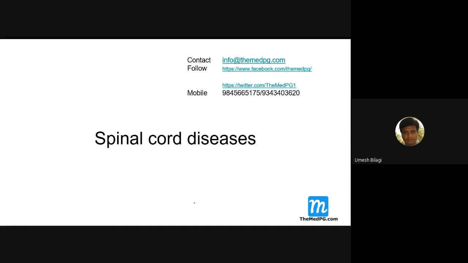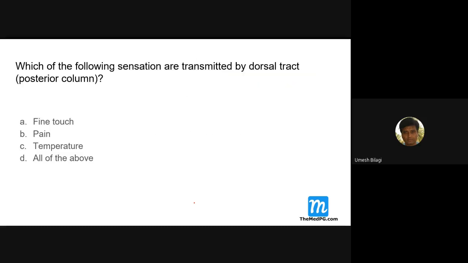So, spinal cord disorders. In this, we'll start with an MCQ. Which of the following sensations are transmitted by the dorsal tract, that is the posterior column? Fine touch, pain, temperature, all of the above. Can anybody, students, give the answer?